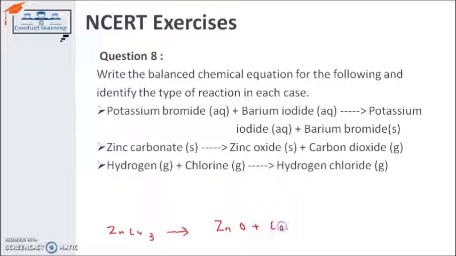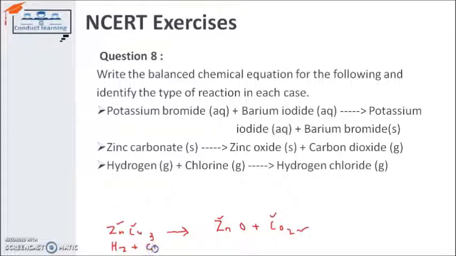So if I check it, I find that Zn on the reactant side has one atom, and Zn on the product side has one atom. Carbon has one atom on the reactant side and one atom on the product side. Oxygen has 3 atoms on the reactant side and 3 atoms on the product side. The equation is balanced. And for the next equation, hydrogen, which is H2, and chlorine, Cl2, is giving